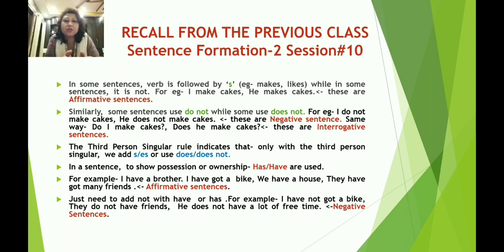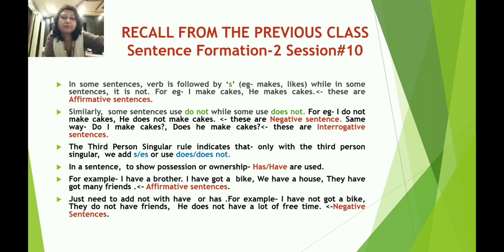In a sentence, in order to show possession or ownership, have or has are used. For example, I have a brother, I have got a bike, we have a house, they have got many friends. These are affirmative sentences. Then we just need to add not with have or has. For example, I have not got a bike, they do not have friends, he does not have a lot of free time. These are again negative sentences which show possession or ownership. So this was from our session 10, sentence formation 2.